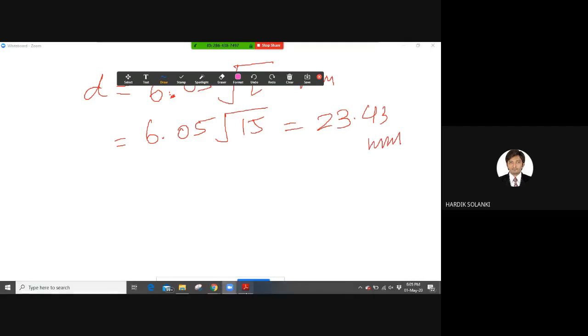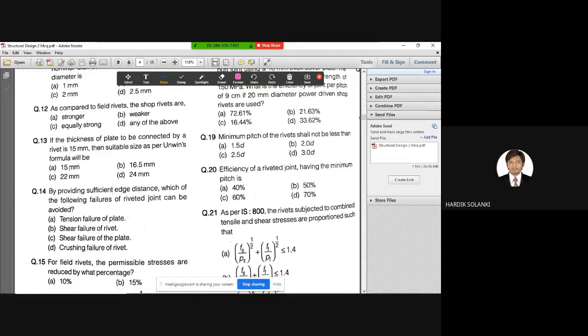Let us see what are the options given. Oh, in the options, this answer is not there. 15 mm, 16.5, 22 and 24. So 23.43 mm is the answer, but the correct answer is C.